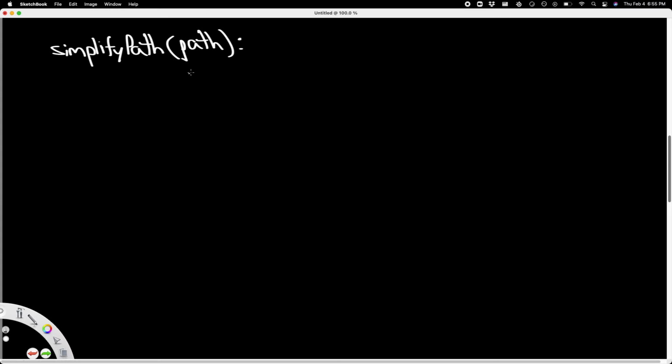Now, this path, what we want to do is, remember, let's reinitialize it to the string itself split by slashes. Now right here I'm writing pseudocode. Might look a little bit like Python, but pretty much the same thing. But it should be easy enough for you to transfer to your preferred language.